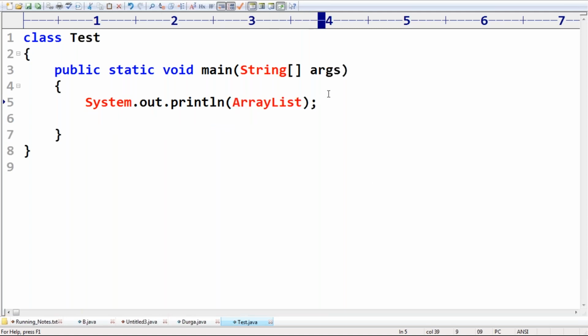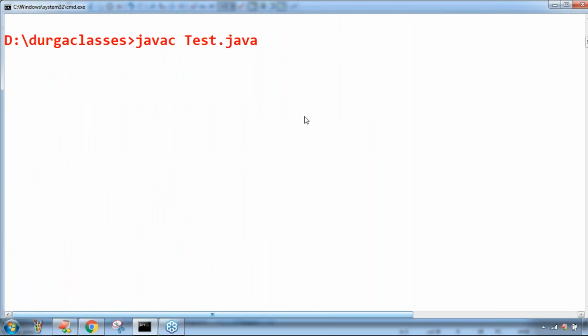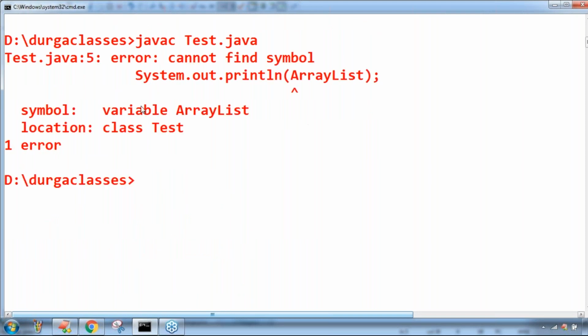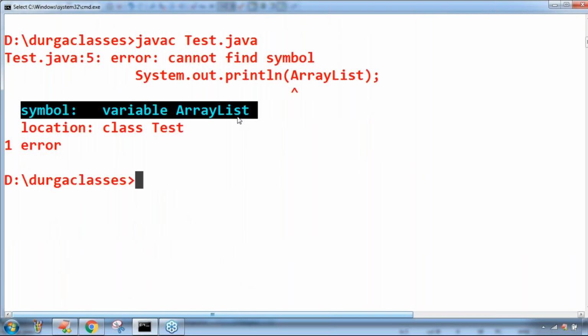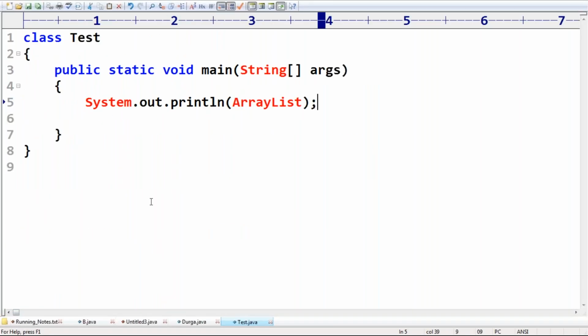Now what compile time error do we get? Cannot find symbol. Which symbol? Variable ArrayList. So it's very clear, friends: the compiler is not acting based on your usage. The compiler is going to tell whether it is valid or invalid. Are you in the position to understand? Yes, friends.